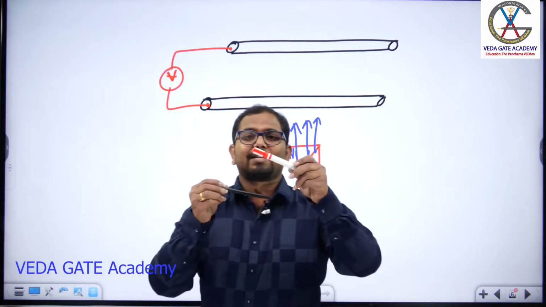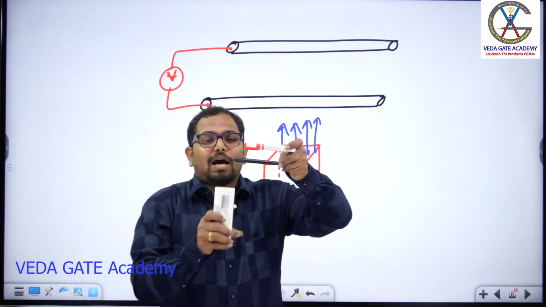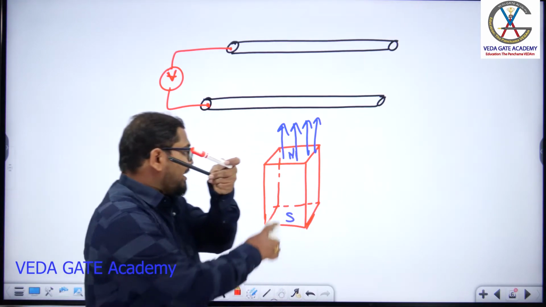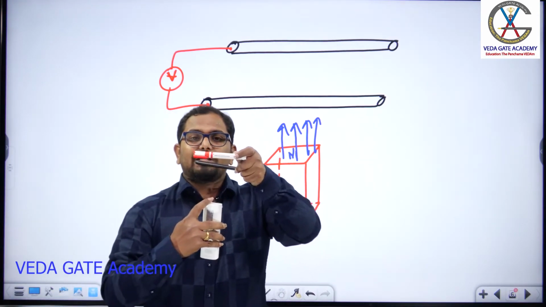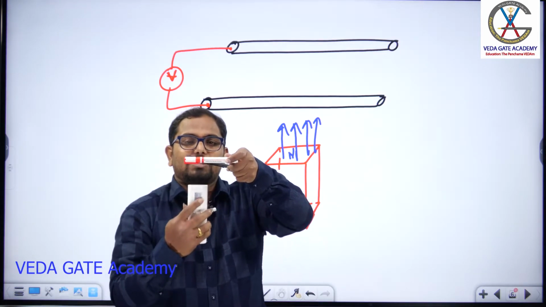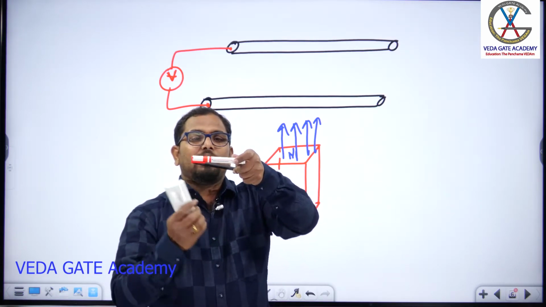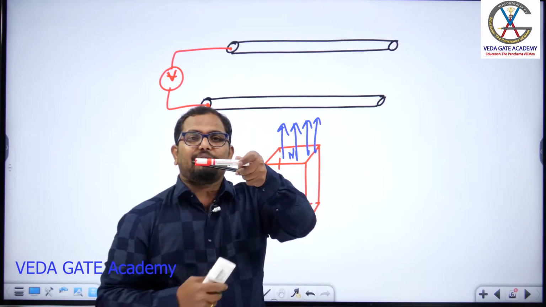Assume these 2 pens are your train tracks, and this is a magnetic pole or your permanent magnet. Assume from this place the flux lines are produced by this magnet. Then the flux lines will pass through this, and my hand is a voltmeter if I consider.